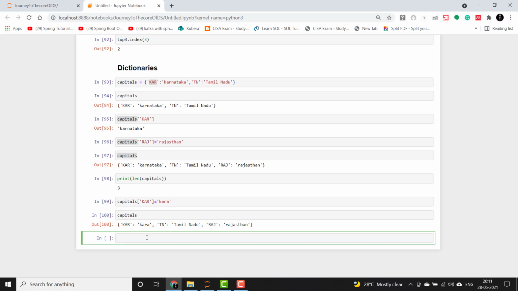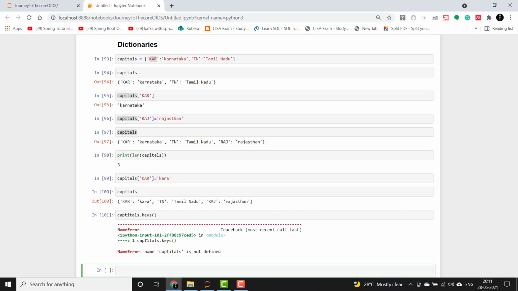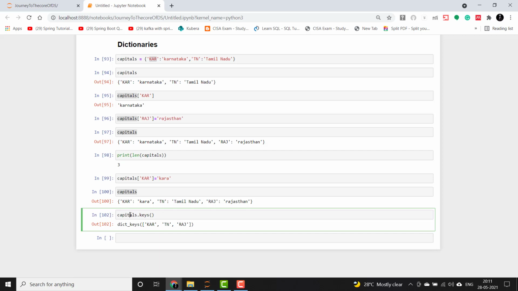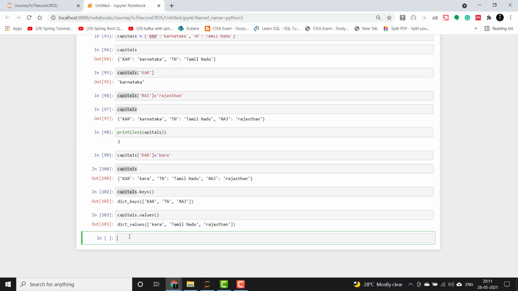Now to get the keys and the values, there are different functions in Python. For keys, there is the keys function. Sorry, a typo. Similarly we have values. It will give the respective keys and values here.